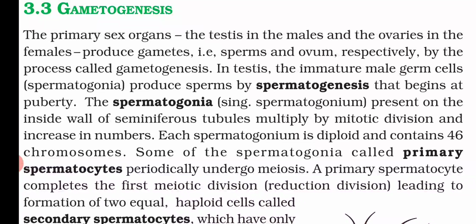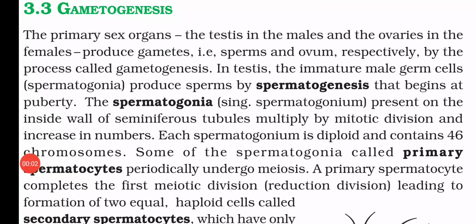In gametogenesis the production of gametes occurs. In males sperm is formed and in females ovum is formed. In the testes, the immature male germ cells called spermatogonia produce sperms by spermatogenesis, and that begins at puberty. That means after a particular age, after getting puberty, at that time it will start.